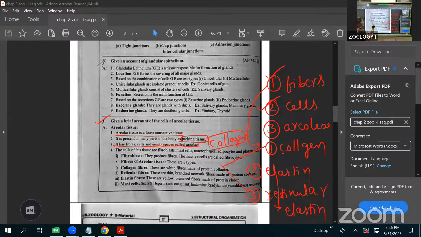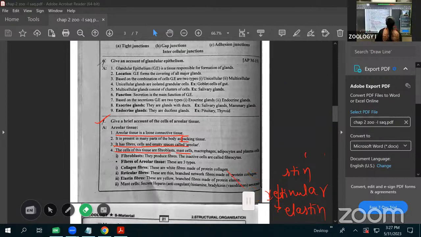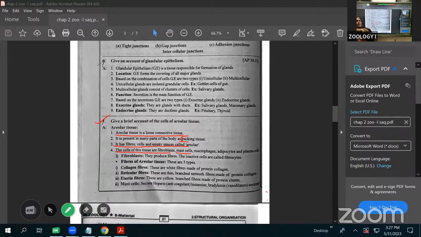See, the cells of this tissue: fibroblasts are there, mast cells, macrophages, adipocytes, and the plasma cell. Here, I'll write it clearly. See, here the fibers are completed. Next, the cells. Fibers, cells, and the empty areoli are present inside the areolar connective tissue. Fibers we discussed. Three types of fibers are present: the collagen fiber, elastin fiber, and reticular fiber. Now we are going to discuss the cells.